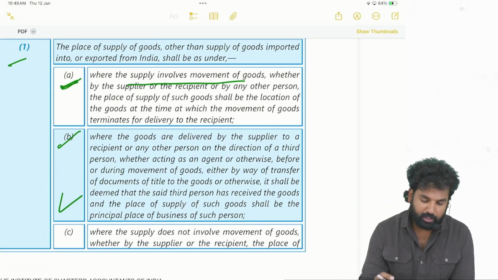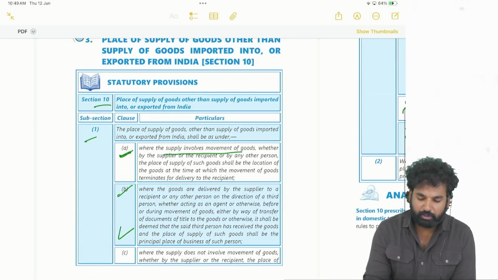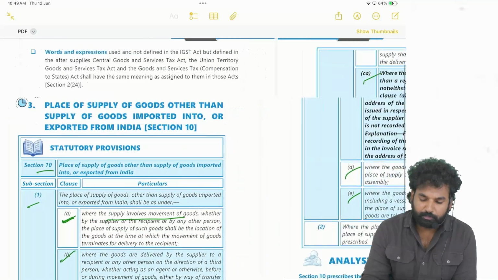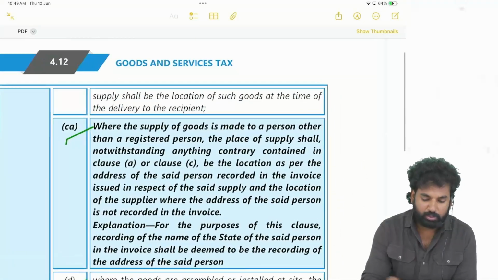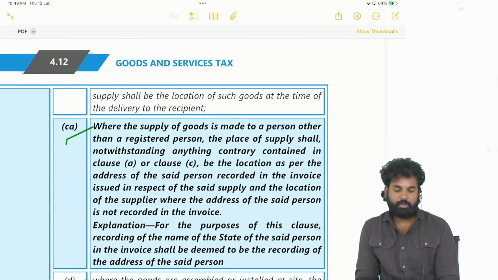That we have seen. When the supply does not involve movement, that means there is no movement with respect to goods, then where the goods are there at the time of delivery. So where the goods are located, that will be the place of supply.